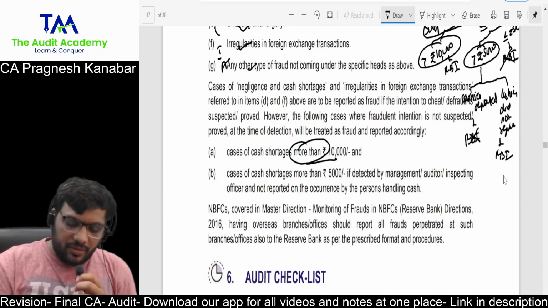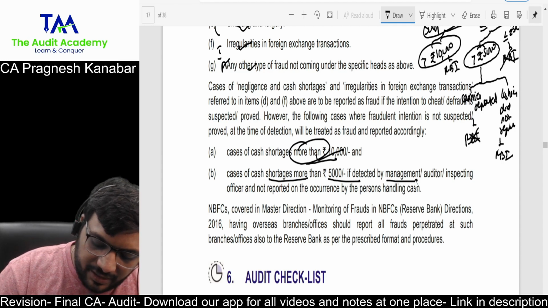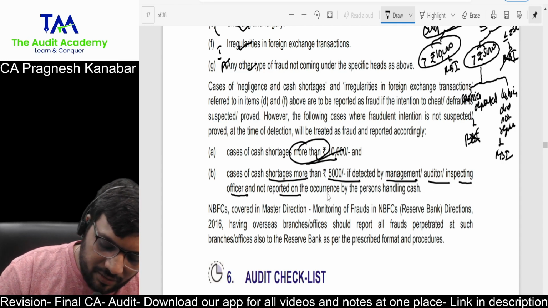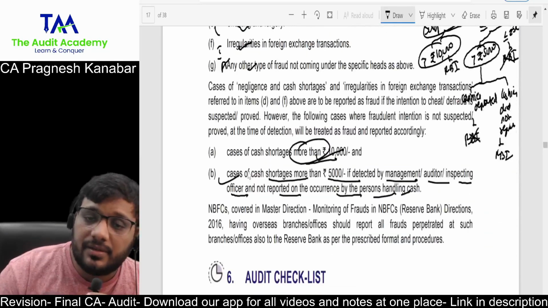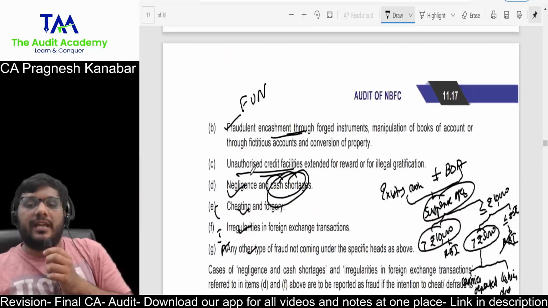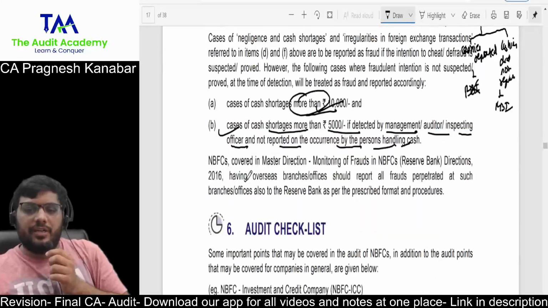So cases of cash shortages more than rupees 10,000 and cash shortage more than 5,000 if detected by management, auditor, inspecting officer and not reported on the occurrence by persons handling cash. In earlier module, they had given the full timeline of which fraud needs to be reported when, but that they have not given, so you can thank the institute later on for that.